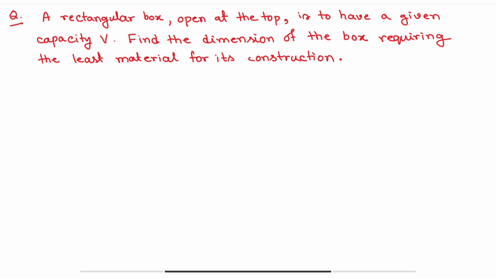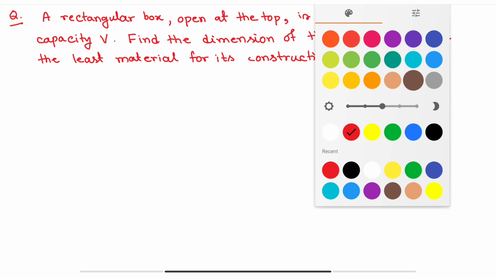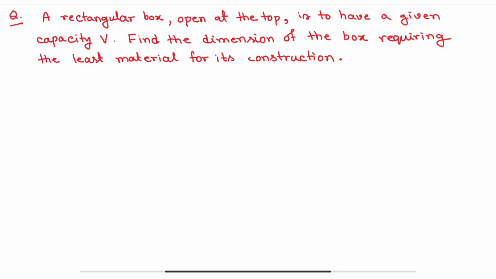Okay, so let's again read the question, what it is saying. We have a rectangular box. First data is the box is a rectangular box. So let's say this is our box.